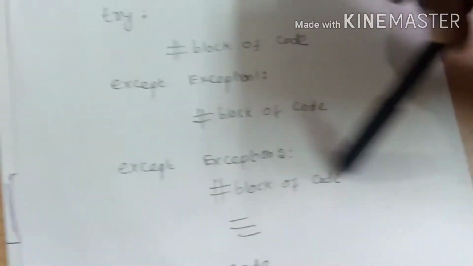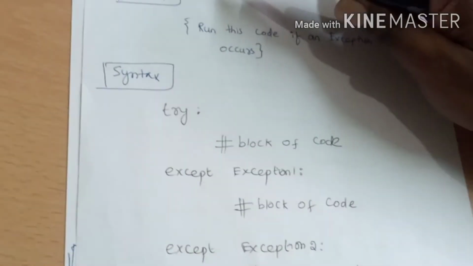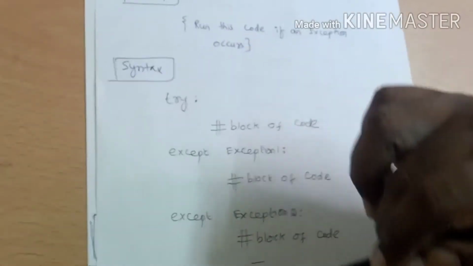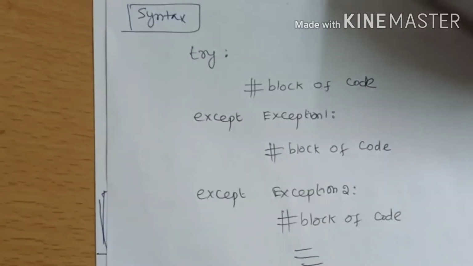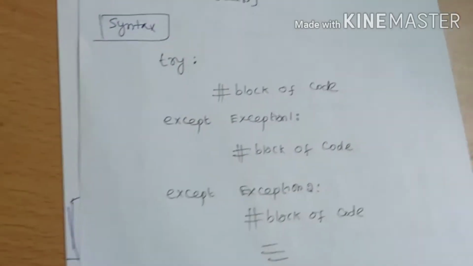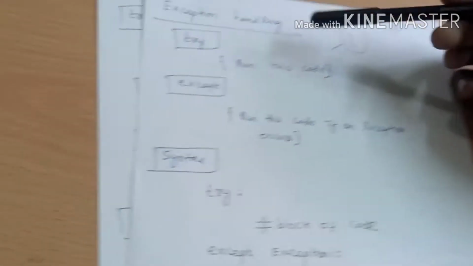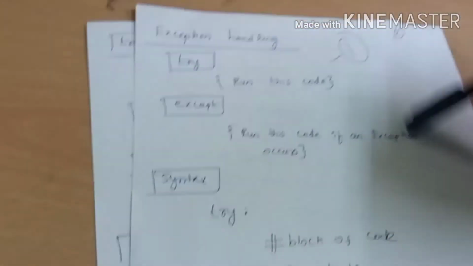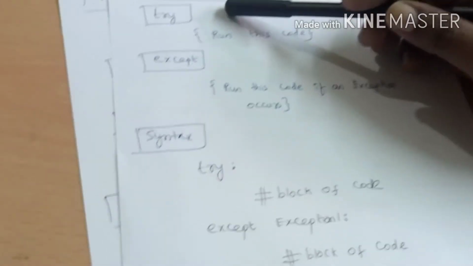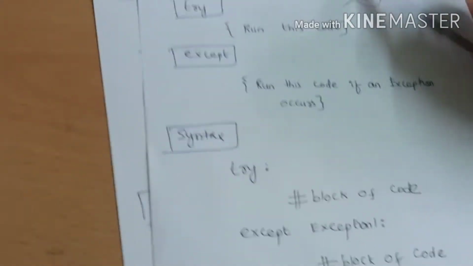Except, the exception to the second category of block of code and other code. So what you want to infer is, in a single try block you can have any number of exceptions to be handled. So this try is the block of code which you suspect may cause an error, that you want to put in the try block. What is the except block? Whenever an exception happens, what is the alternate way of doing that? That is the block of code you'll have in the except section. So a single try can have many exception handling statements. So this is the first version of exception handling.